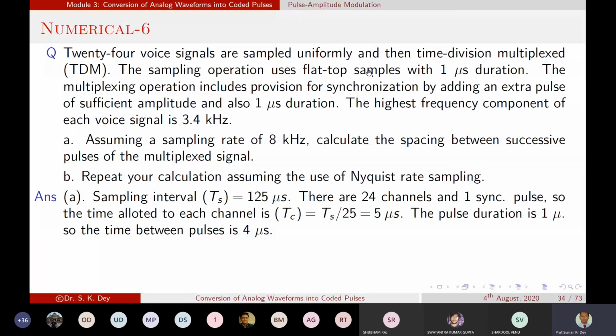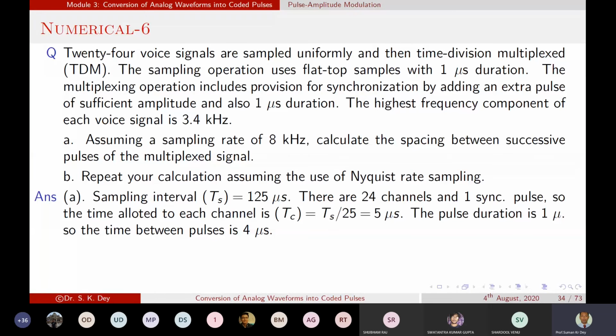Use the flood of samples of 1 microsecond. So that means the pulse width will be there for 1 microsecond, and for 4 microseconds there will be no pulse. Are you getting this? Basically, how will we draw? Suppose from this point to this point equals 5 microseconds. So for 1 microsecond there will be a pulse, and the remaining will be 0. Okay. So now the second term, if we do the calculation assuming the use of Nyquist rate sampling.